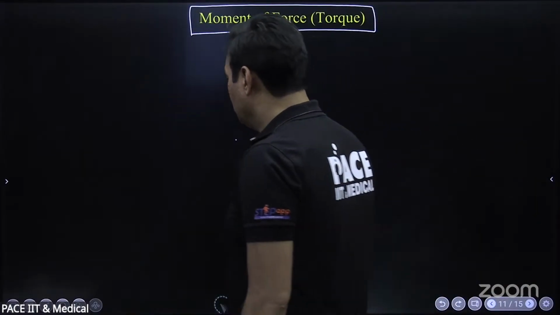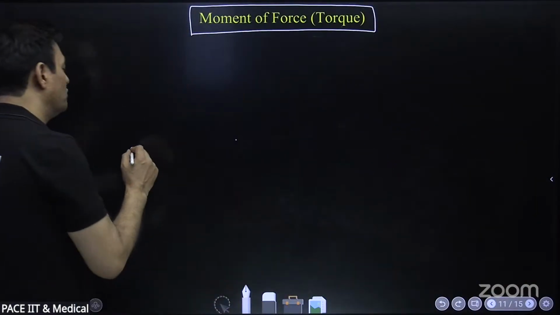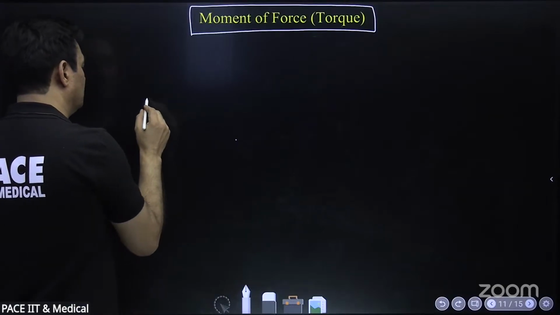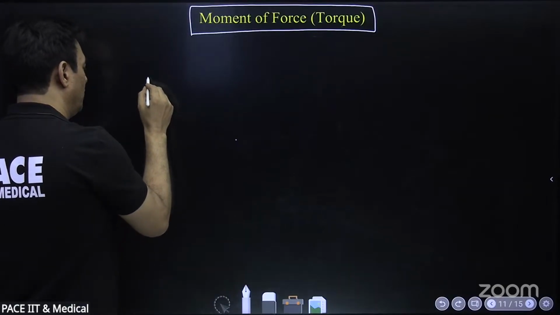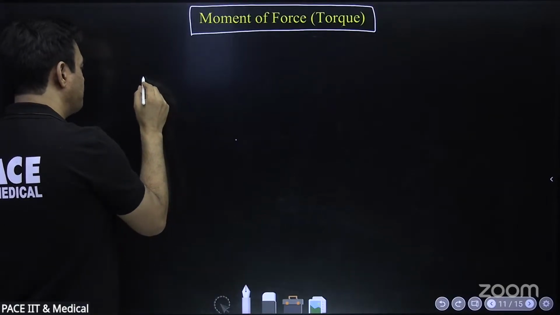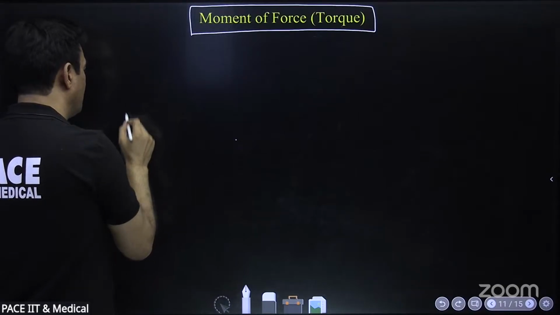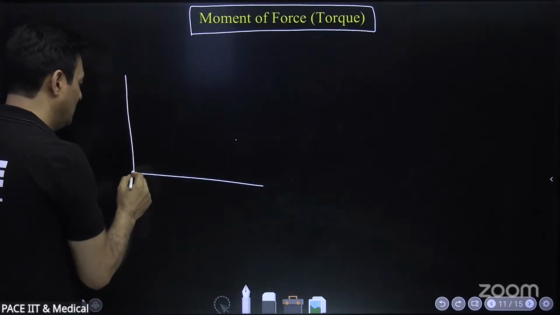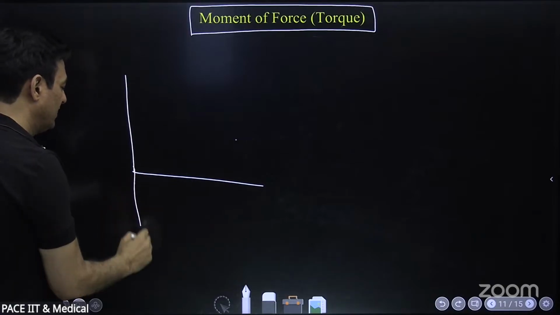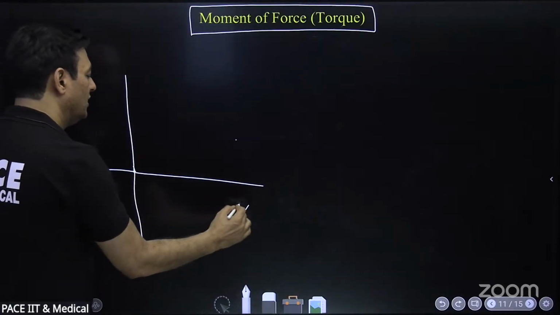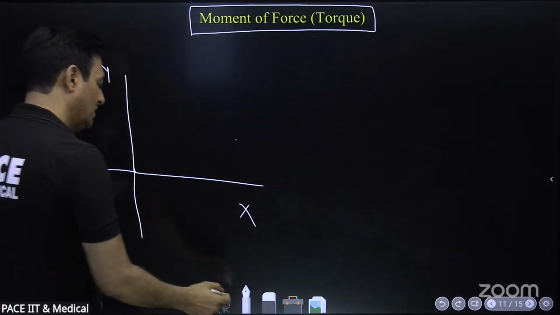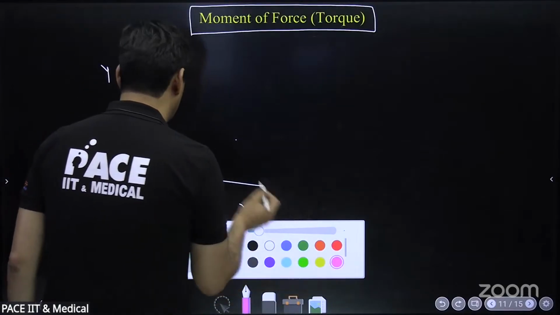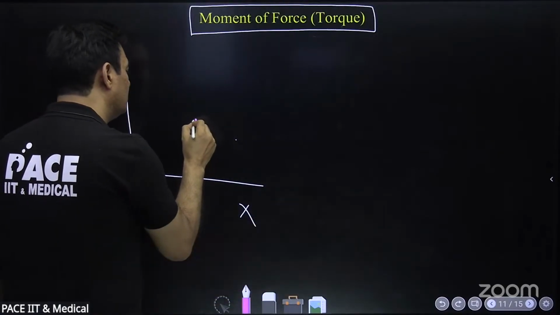Ready? Just see this. Suppose there is a body, and this is my origin, with x-axis and y-axis. In this plane, I have a point mass. That point mass is here. Please pay attention.